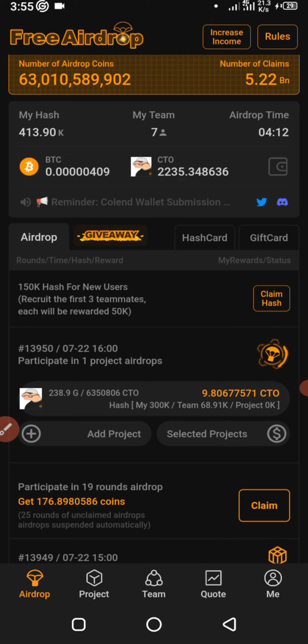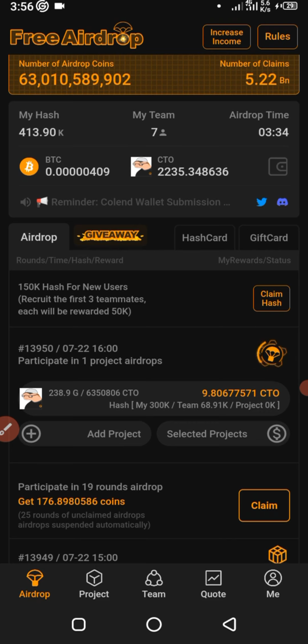Yes, it's mysterious, but in this video I will try as much as possible to demystify everything for you. Basically, this Satoshi app is the world's number one free airdrop platform, and it has various outstanding projects. The Satoshi app aims at connecting users like you with high-end, high-quality projects, allowing you to get these top projects' tokens for free. So why wouldn't you want to be a part of something like this?